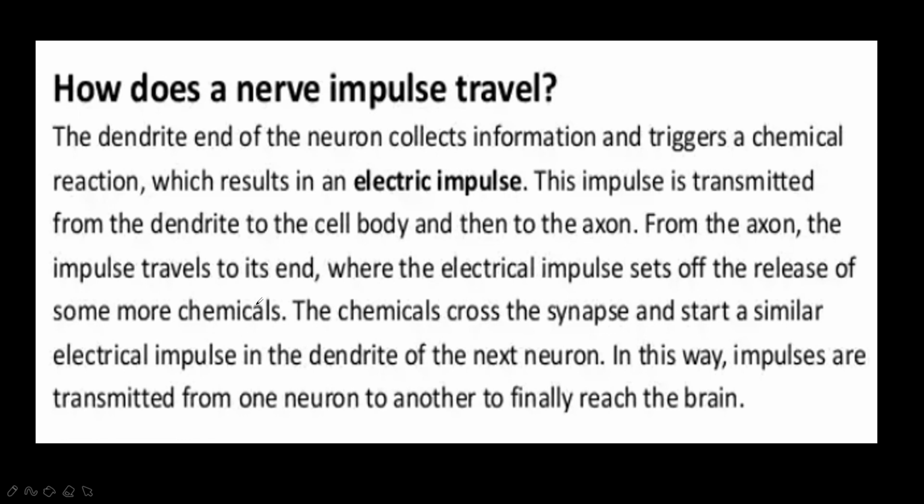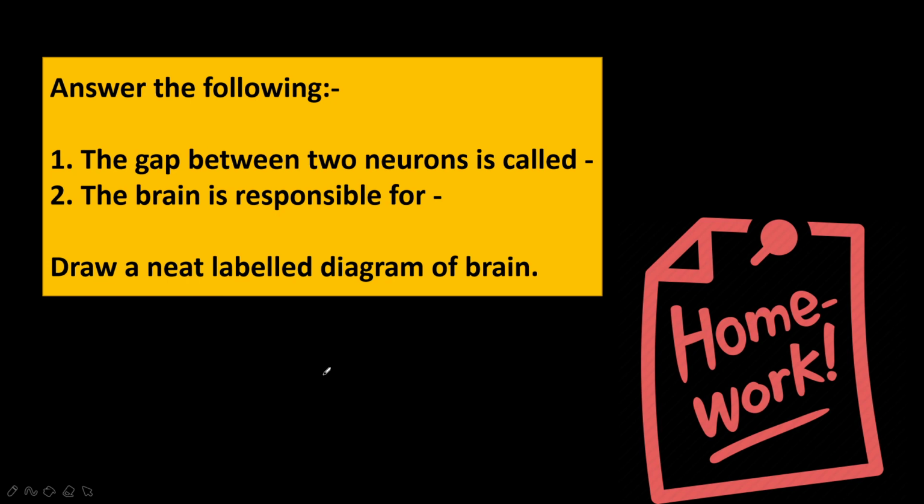From the axon, the impulse travels to its ends, where the electrical impulses set off the release of some more chemicals. So the chemicals cross the synapse and start a similar electric impulse in the dendrite of the next neuron. In this way, the impulses are transmitted from one neuron to another, and finally it reaches the brain and you take the action. Okay, your muscles and bones take the actions for the movement of the body according to the situation.